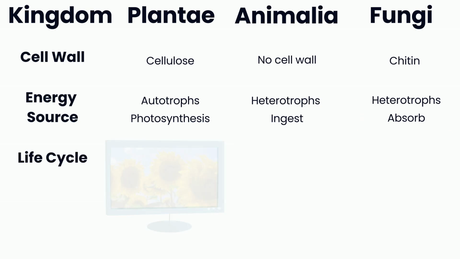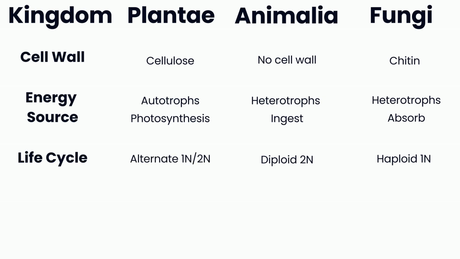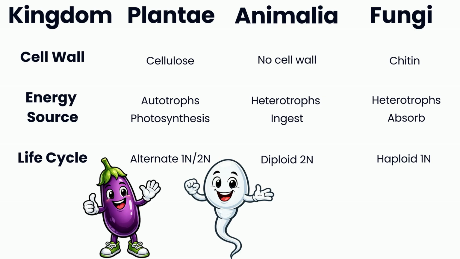Animals are diploid. Each cell, except egg and sperm cells, contains two sets of chromosomes. Fungi are usually haploid. For most of their life, cells have a single set of chromosomes. Plants have a complicated life cycle that alternates between diploid and haploid. In some plants, both diploid and haploid stages are multicellular. This is hard to wrap our head around because our sperm and egg cells do not grow and live life on their own before combining in fertilization.